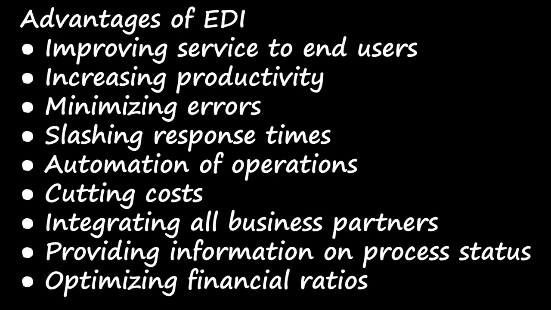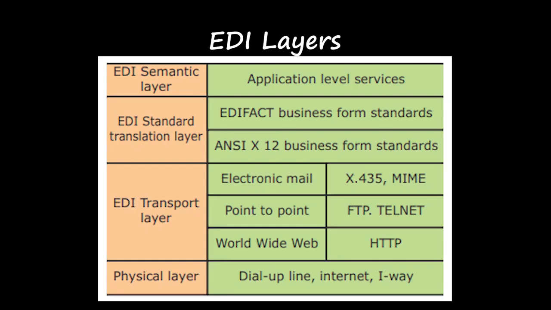Next, we are going to see about the layers in EDI. Electronic data interchange architecture specifies four different layers, right? First one is the semantic layer, the next one is the standard translation layer, the next one is the transport layer, and the next one is the physical layer. Semantic layer, standard translation layer, transport layer, physical layer, right?